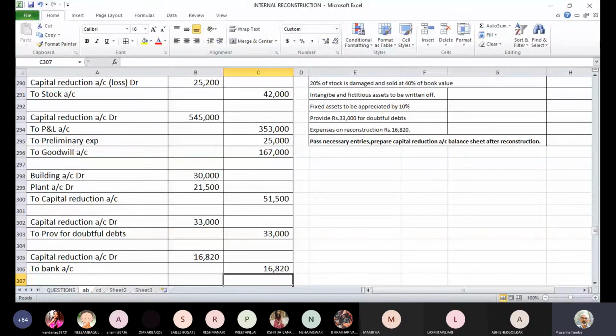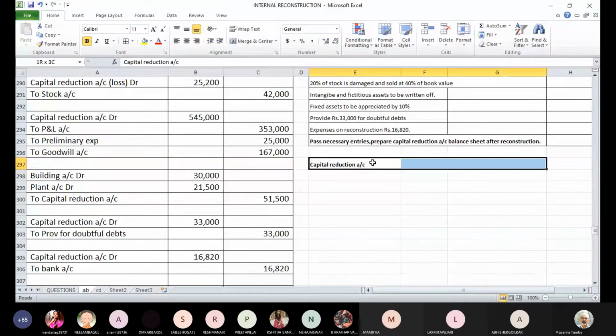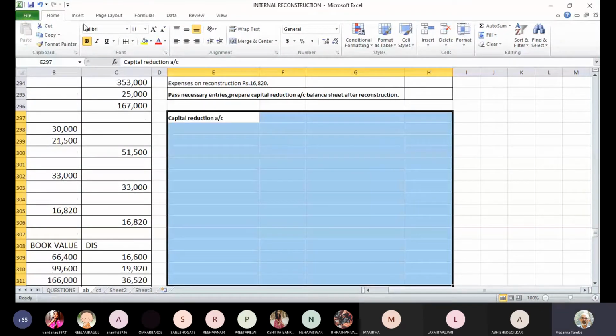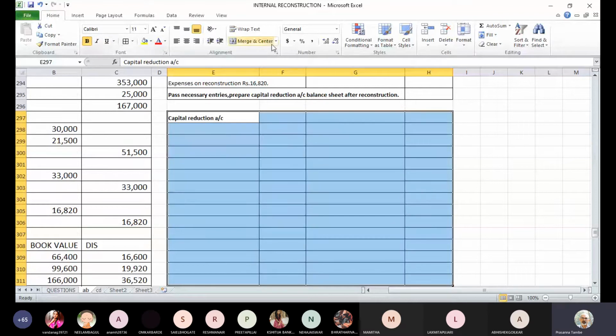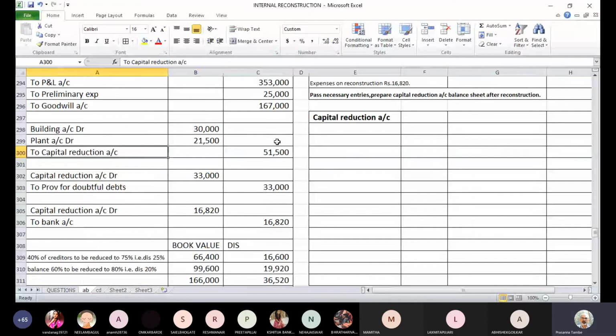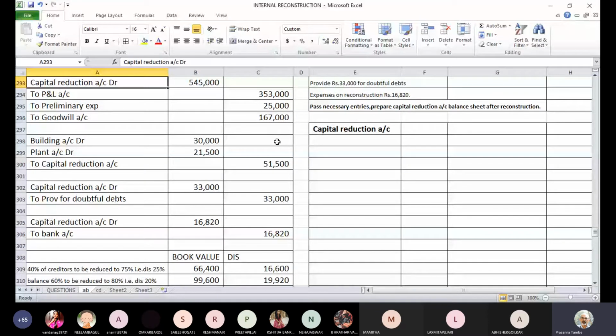So as usual, we'll prepare capital reduction account. Start with the entries, postings.